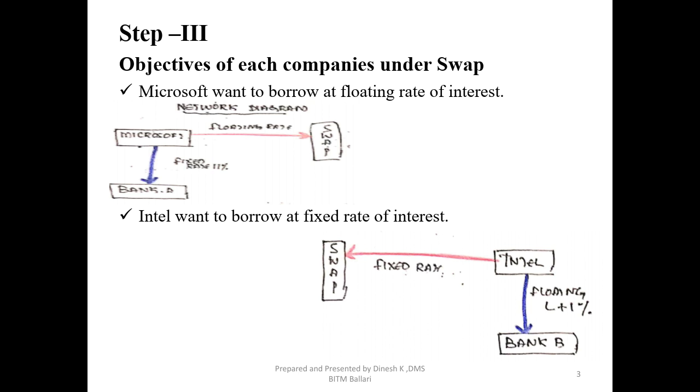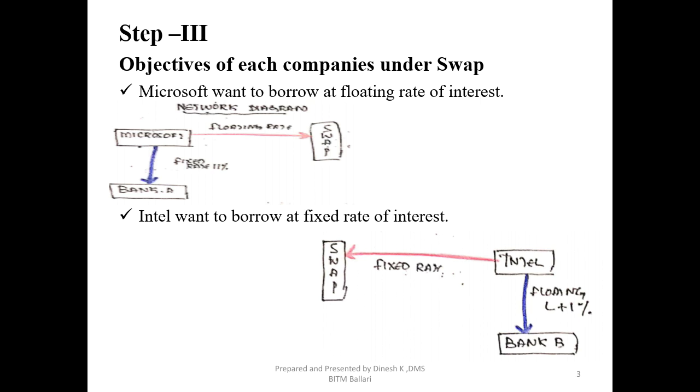Okay, so the first objective is very clearly given, so we are not trying to define it here. Microsoft wants to borrow at a floating rate of interest. I have shown a diagram, which is not required in a problem when you discuss it. You can write just two bullet points: Microsoft wants to borrow a floating rate and Intel wants to borrow a fixed rate.